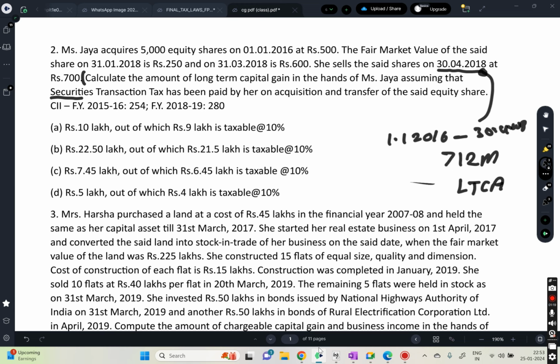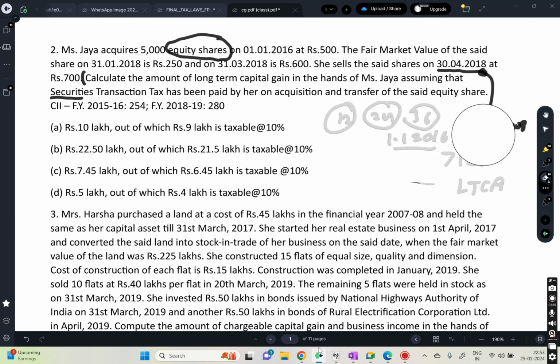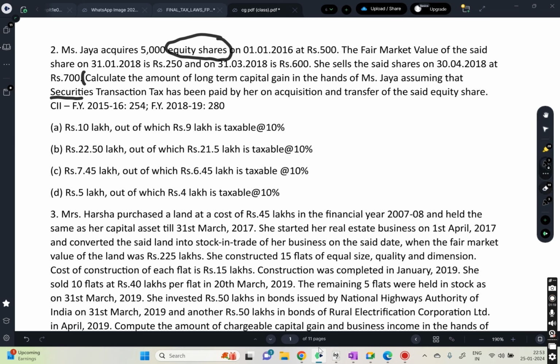If you follow this format for every question, you never go wrong. First determine what the capital asset is, then immediately determine whether it is long term or short term. So you need to remember 12, 24, 36, and know what falls under each. Now we have successfully decided it is a long-term capital asset.